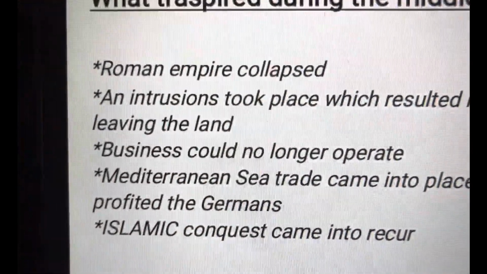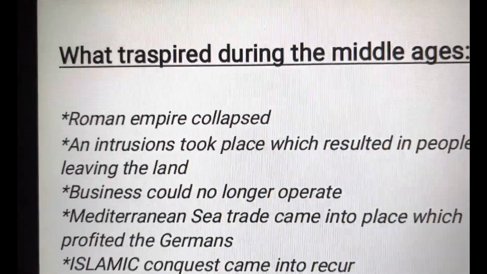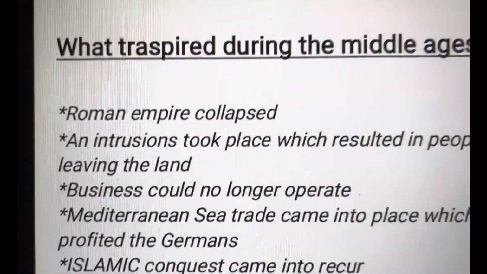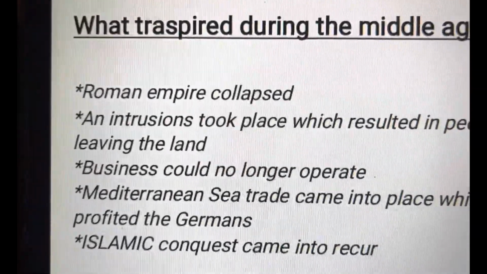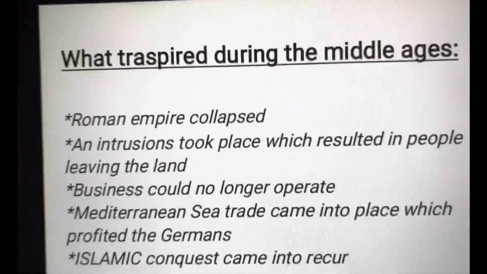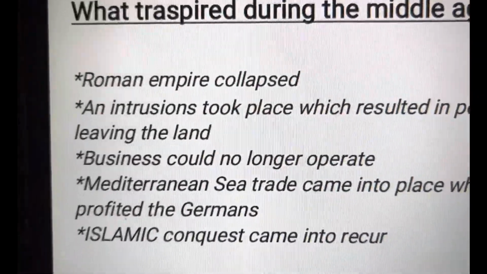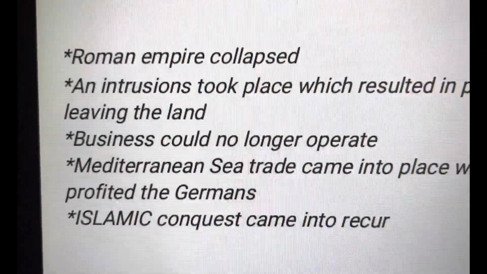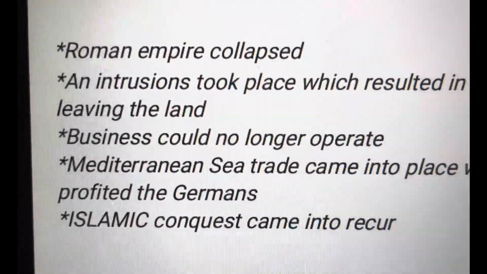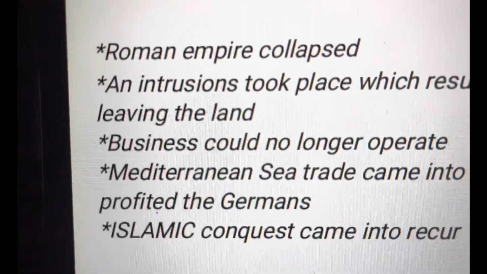Collapsed. Just after it collapsed, the Mediterranean Sea trade came into place, which was implemented to profit whom? The Germans, because they are the ones who established the Mediterranean Sea businesses. I hope we're together from there. The Mediterranean Sea trade, as we all know, was the businesses that delved into sea trade, cargoes, ports, and those kinds of things.